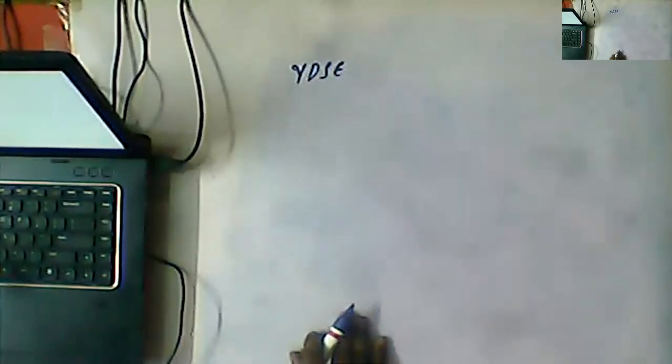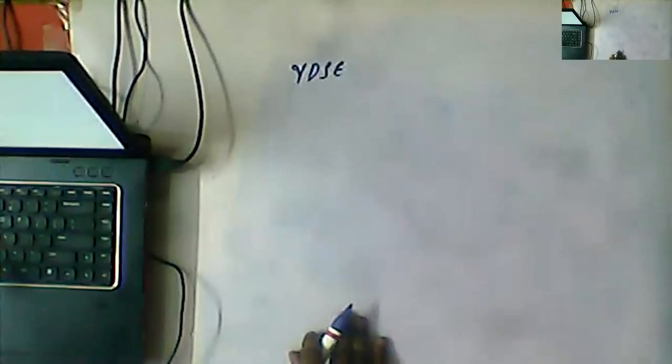I hope the board is a little bigger compared to the previous one and is clearly visible now. In yesterday's class we were discussing YDSE. What do you mean by the word YDSE? Young's double slit experiment.